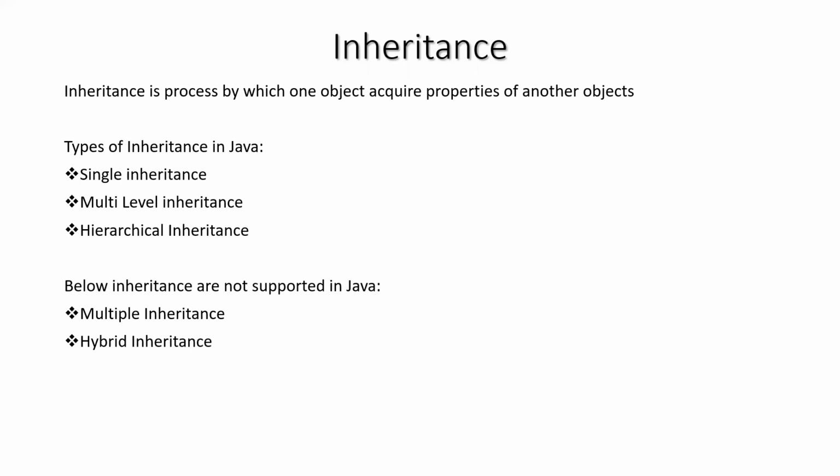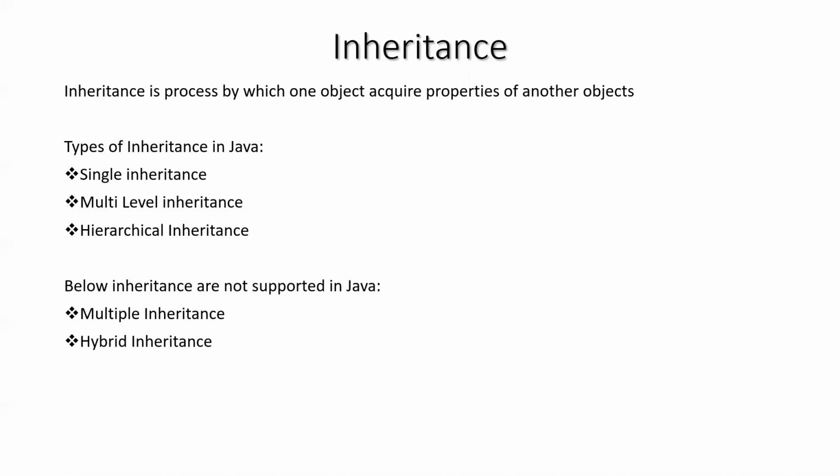So how many types of inheritance are there? There are three types of inheritance supported in Java: first, single inheritance; second, multi-level inheritance; third, hierarchical inheritance. And there are two types of inheritance which are not supported in Java: one is multiple inheritance and the second is hybrid inheritance.